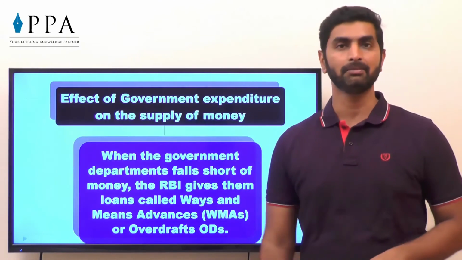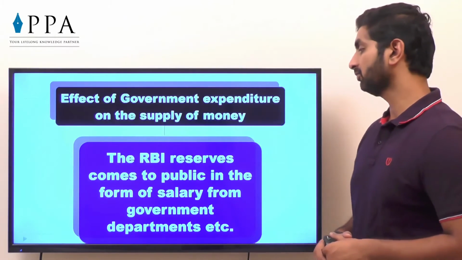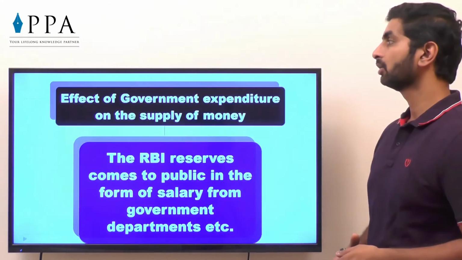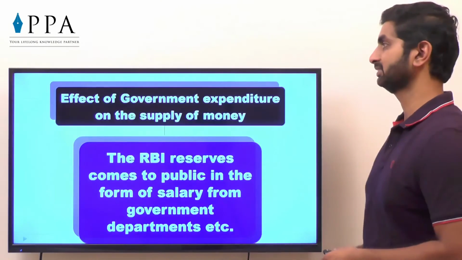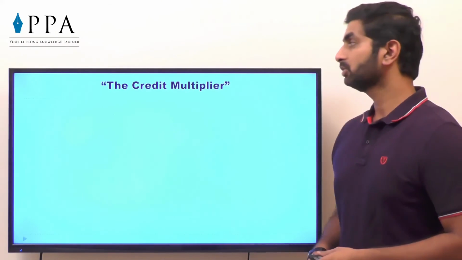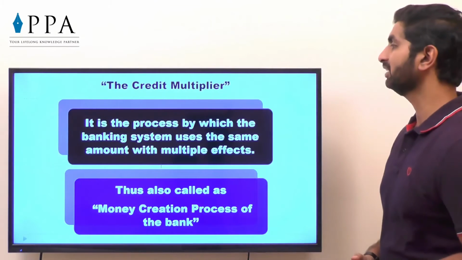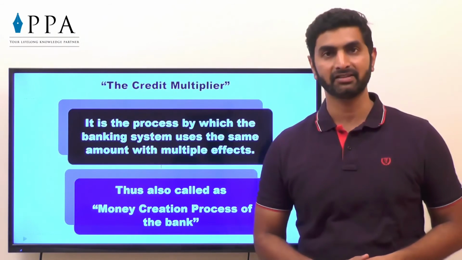Again, money is available in the market. The RBI reserves come to the public in the form of salary from government departments, as we have discussed. So that is called the loan given by government to government departments. Now coming to the concept of credit multiplier. What is this credit multiplier? It is the process by which the banking system uses the same amount with multiple effects.